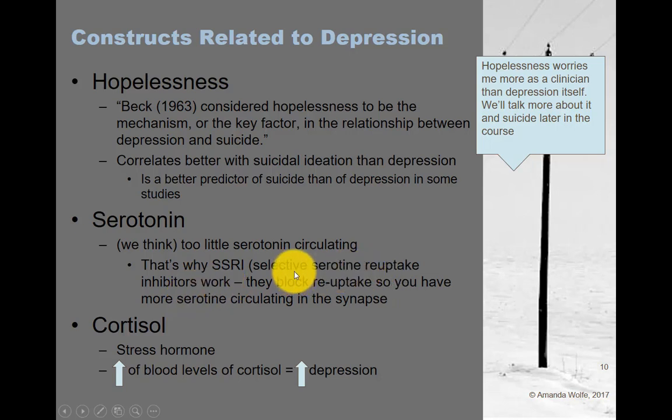They selectively block the reuptake of your serotonin so that you would have more serotonin circulating in your synaptic gap. That circulation is what we think is really important. It's also important to pay attention to cortisol, though. Cortisol is our stress hormone. And when you are stressed, physically or psychologically, your body releases more of this cortisol. And what we find is that if you have more cortisol in your blood, you also have more depressive symptoms.